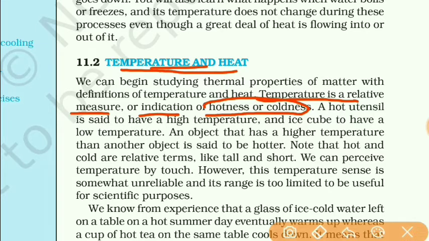Students, we know that when a hot cup of water is kept in atmosphere, then it gets cooled down gradually. That means heat flows from that glass of water to the atmosphere.